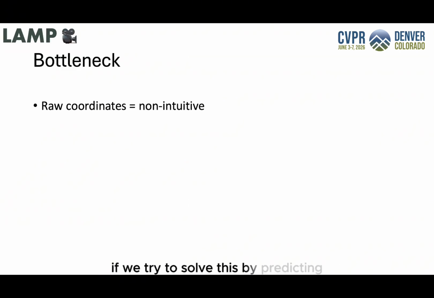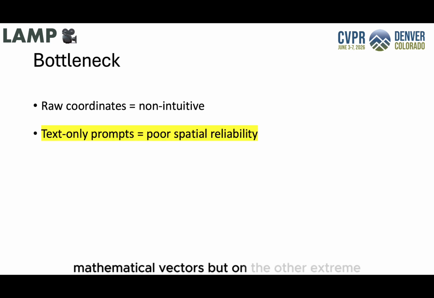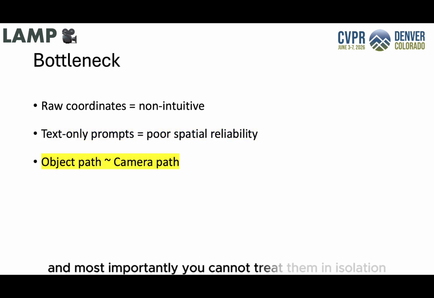If we try to solve this by predicting raw 3D coordinates, it fails because it's completely non-intuitive. Human directors just don't think in terms of raw mathematical vectors. But on the other extreme, standard text-only prompts simply lack the spatial reliability required for precise directorial control. And most importantly, you cannot treat them in isolation. A camera's movement is almost always defined relative to the moving object. You can't plan one without the other.